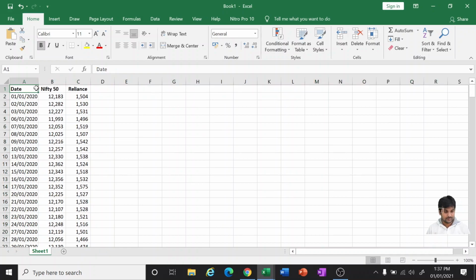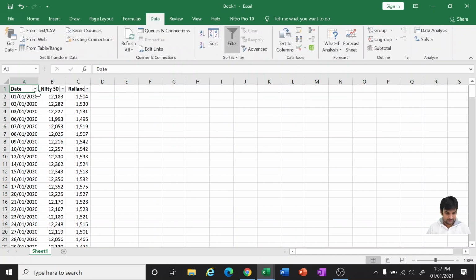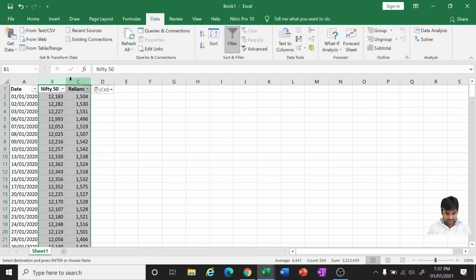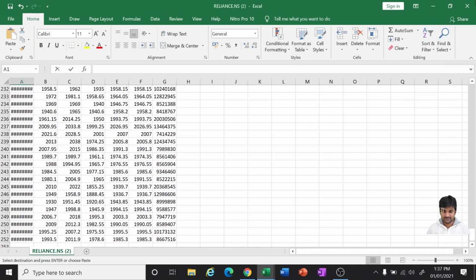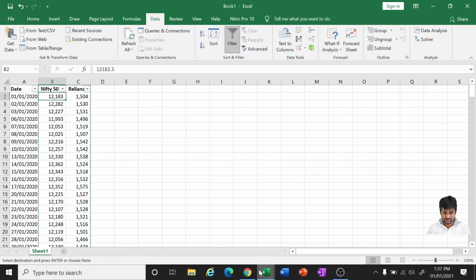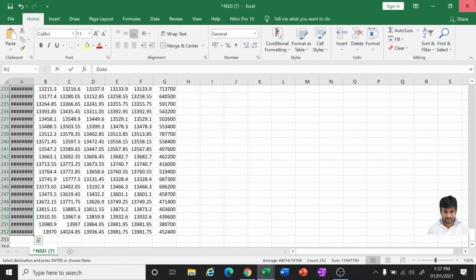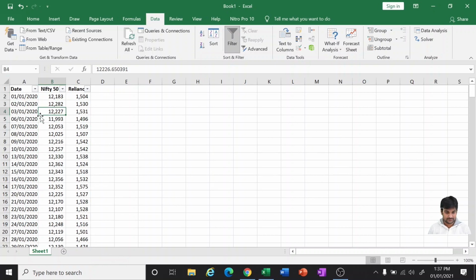Now I'm just converting the formulas, the data, into values so that I can delete these two files. I can just close off these two other files.